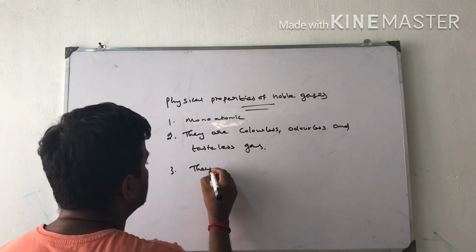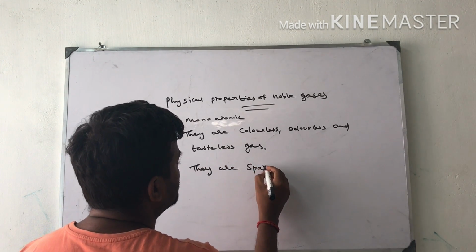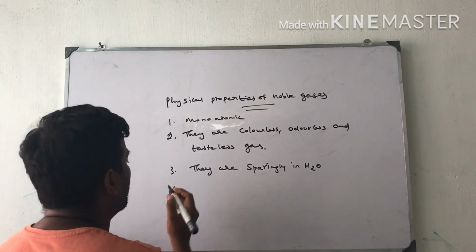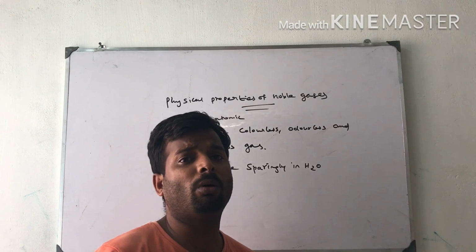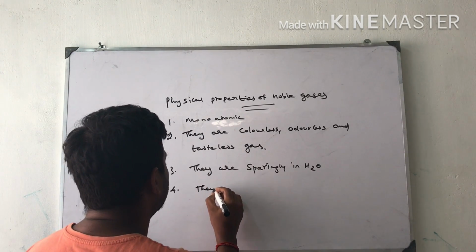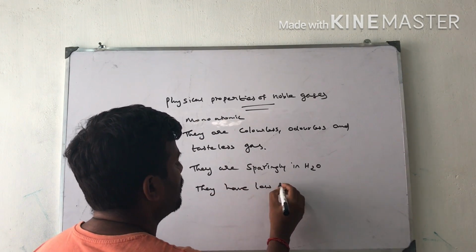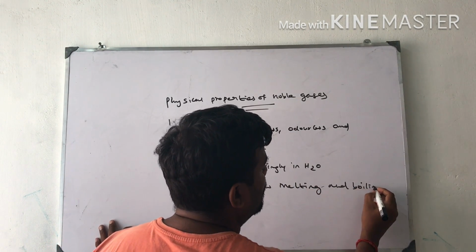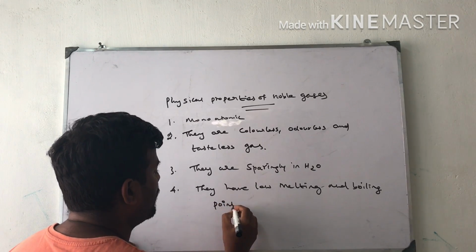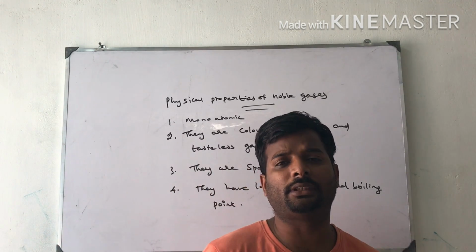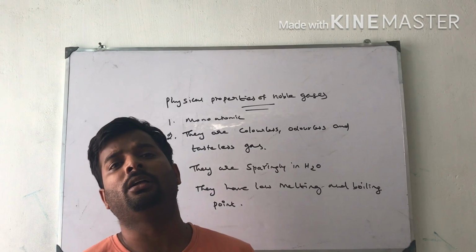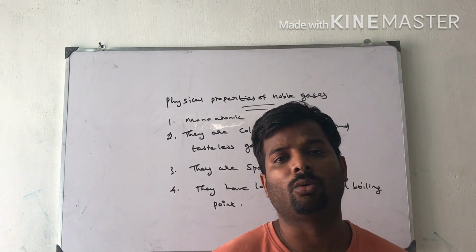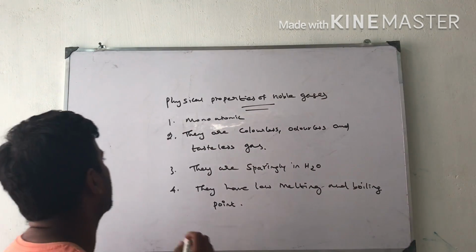They are sparingly soluble in water. And the fourth point is they have low melting and boiling points. Why? Because they have only one interatomic interaction, the weak van der Waals force of attraction.